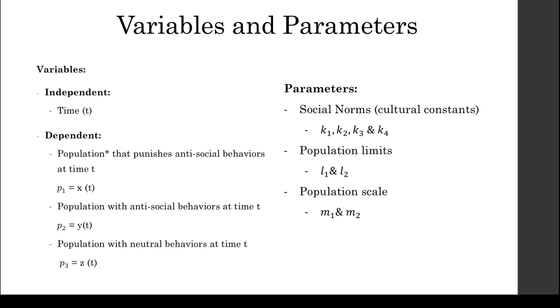Moving on to our parameters. To create multiple situations in which we could show these populations' propensities to affect each other, using social norms, we used constants k1, k2, k3, and k4. We also established population limits, L1 and L2, to ensure our populations do not go negative or past 0. Lastly, we added a population scale, M1 and M2, to put all populations under the same total population so that they could affect each other directly.